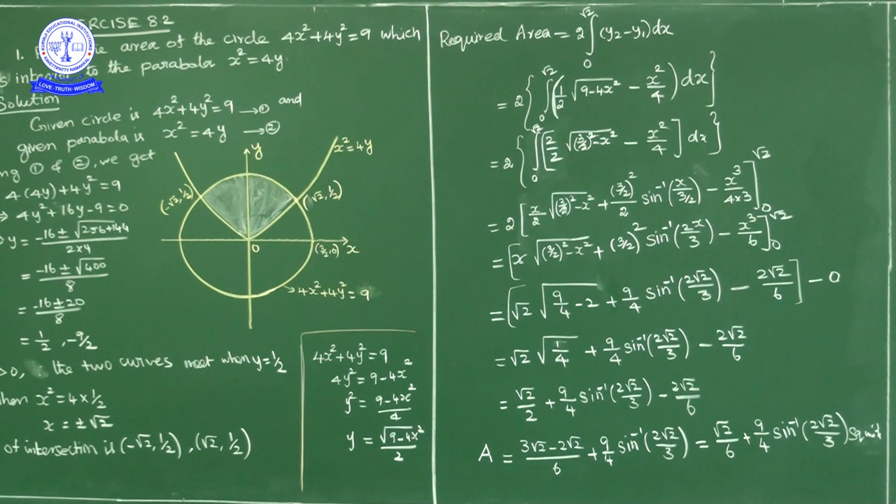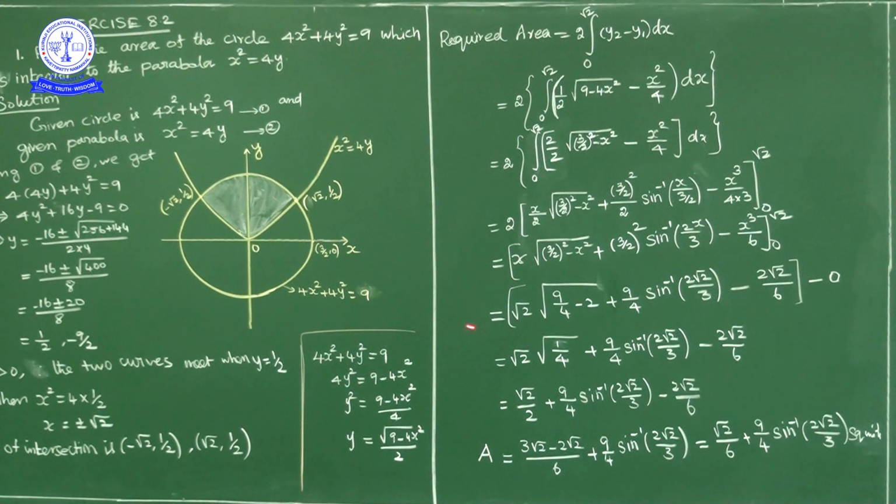Now we'll apply the upper limit root 2 in place of x, and 0 in place of x. Anyhow, if you apply 0, it will be 0 only, no? Here 0, here 0, here 0. So no need of the lower limit, simply apply the upper limit. In place of x, if we substitute root 2, what will we get here? Root 2 into square root of 9 by 4 minus (root 2)², which is 2, plus 9 by 4 into sin inverse of 2 root 2 upon 3, minus (root 2)³, 2 root 2 upon 6.